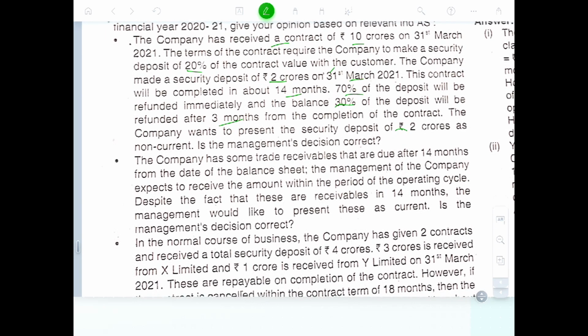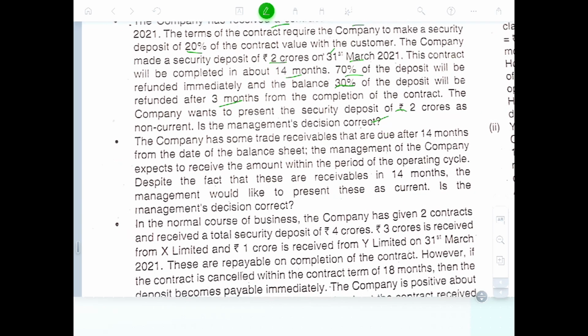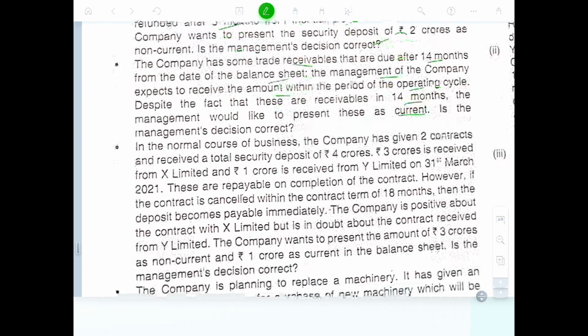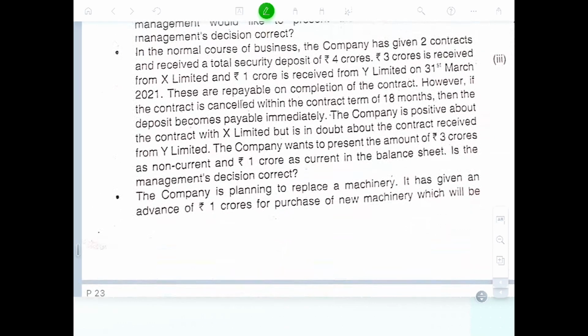Okay, because 12 months or more is the management's intention, correct. The company has some trade receivable due in 14 months, and the management of the company expects to receive the amount within the period of the operating cycle. Despite the fact that the receivable is due in 14 months, management would like to present this as current, not non-current. Is the management decision correct?